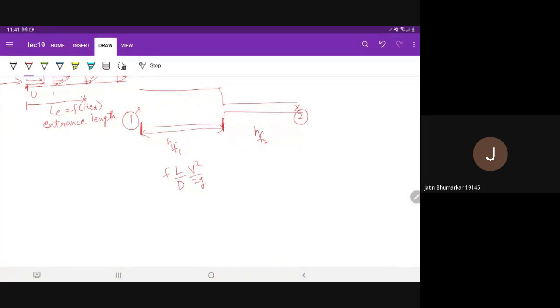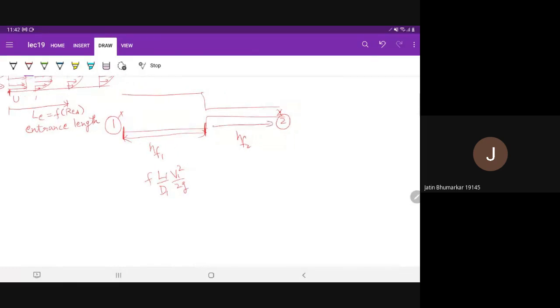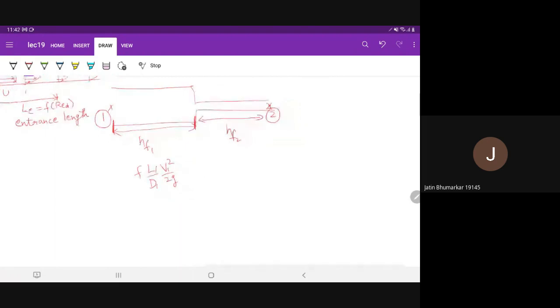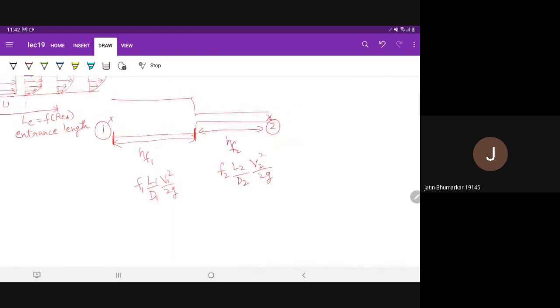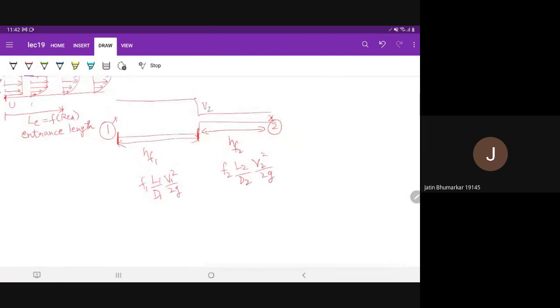Okay, so this will be F1 L1 by D1 V1 square by 2G, and HF2 will be for the next portion. This will be F2 L2 by D2 V2 square by 2G. But here what we are assuming is that the velocity suddenly becomes V2 just after this point, and it is V1 here.